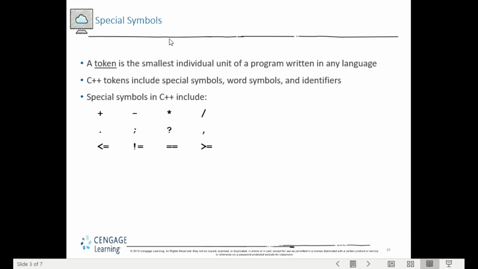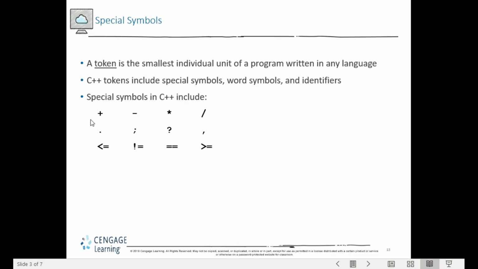Previously we saw that a programming language consists of rules, special symbols, words, and identifiers. In any language, we have tokens, the smallest individual units of a program. For C++, tokens include special symbols, word symbols or keywords, and identifiers.